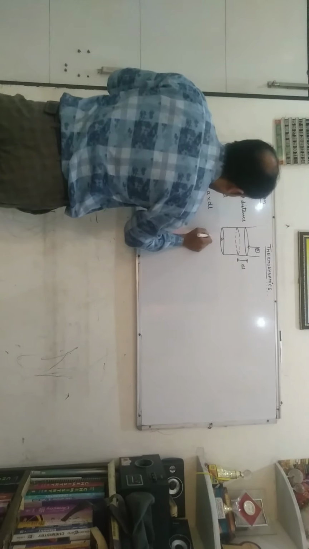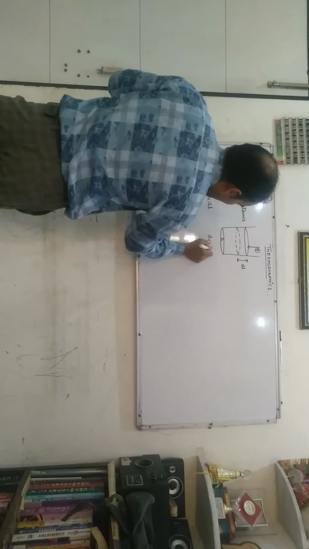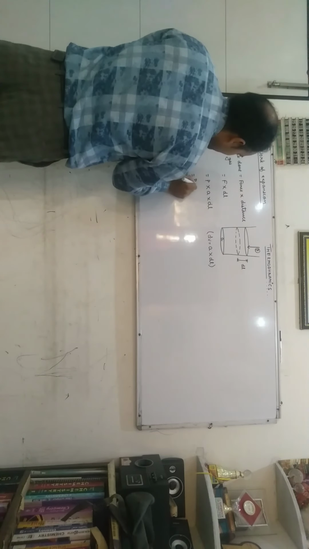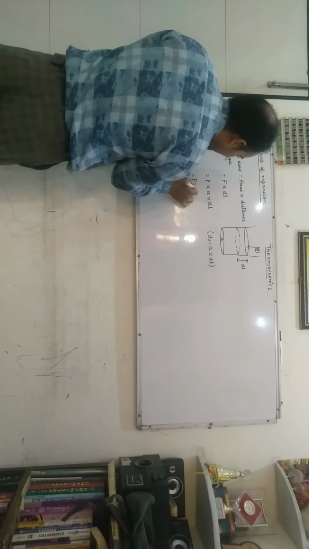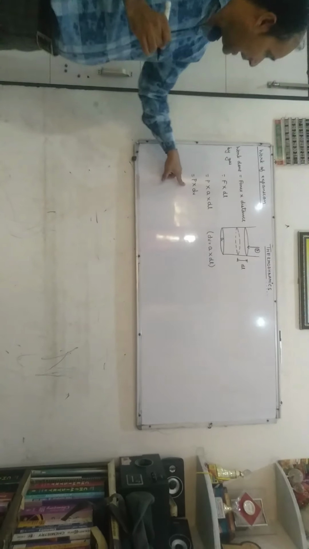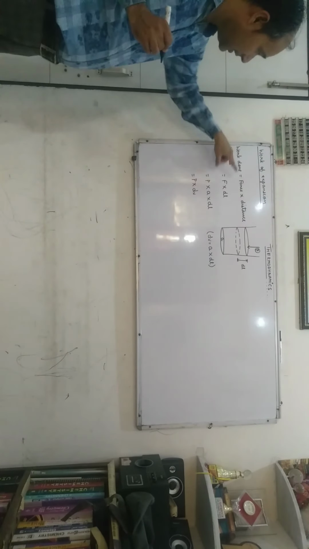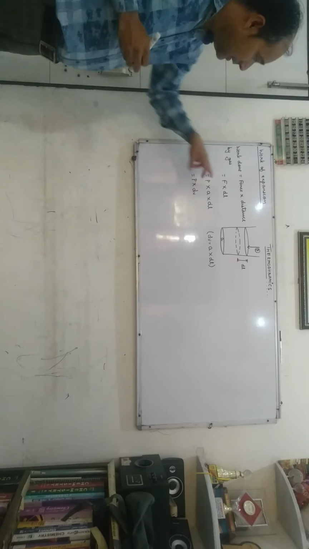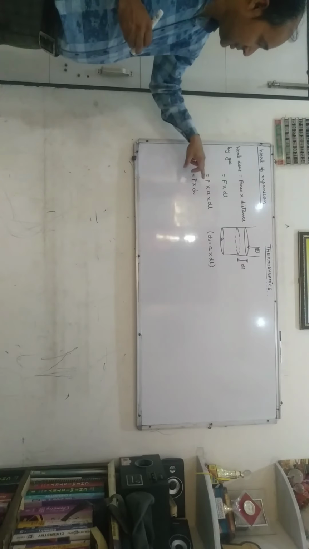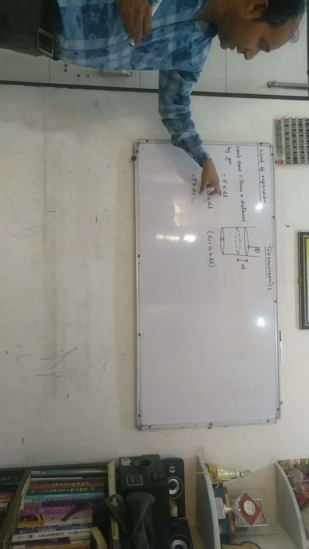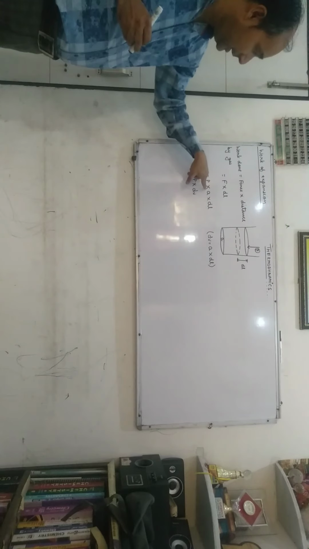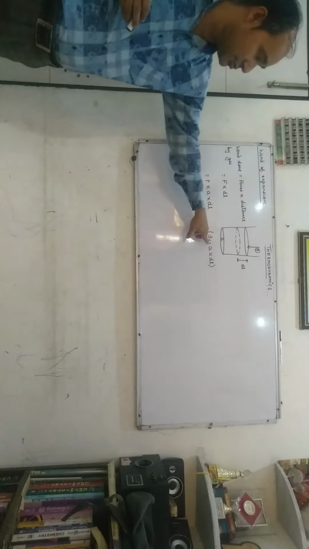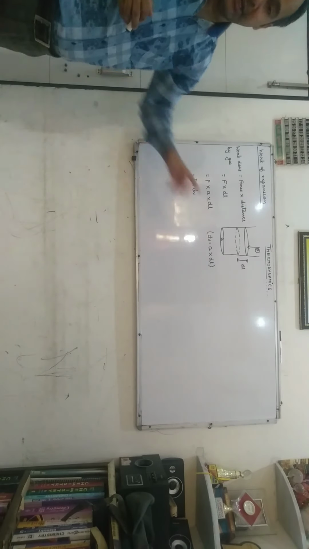But we also know that area of cross section into length is equal to change in volume, represented by dV.